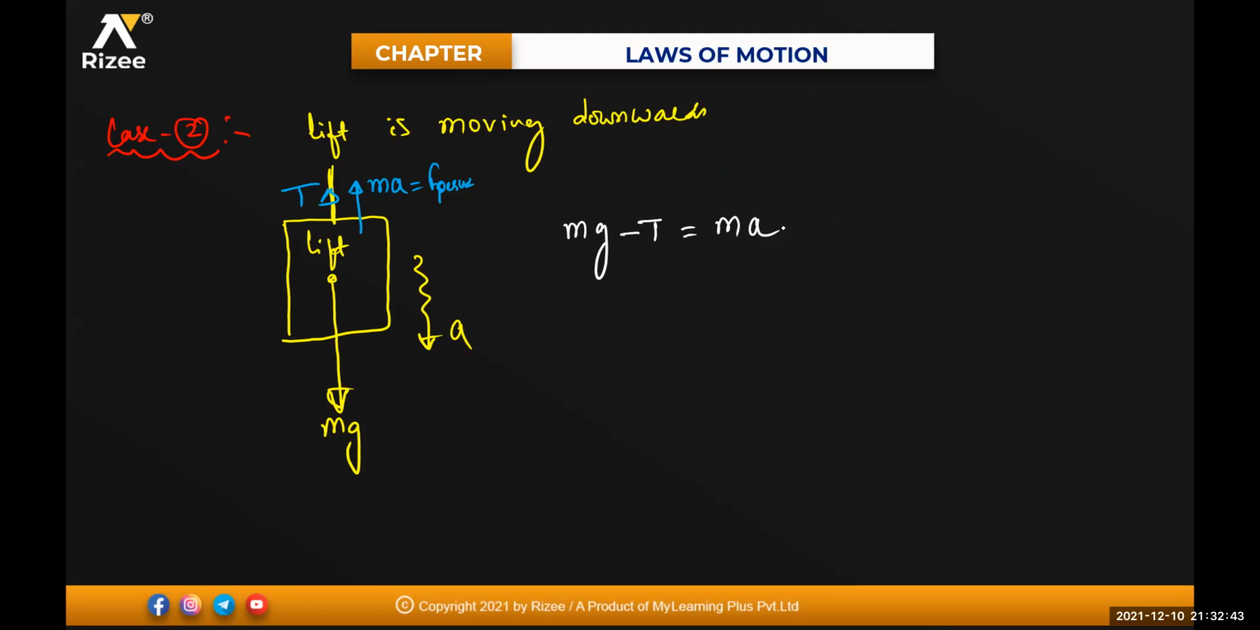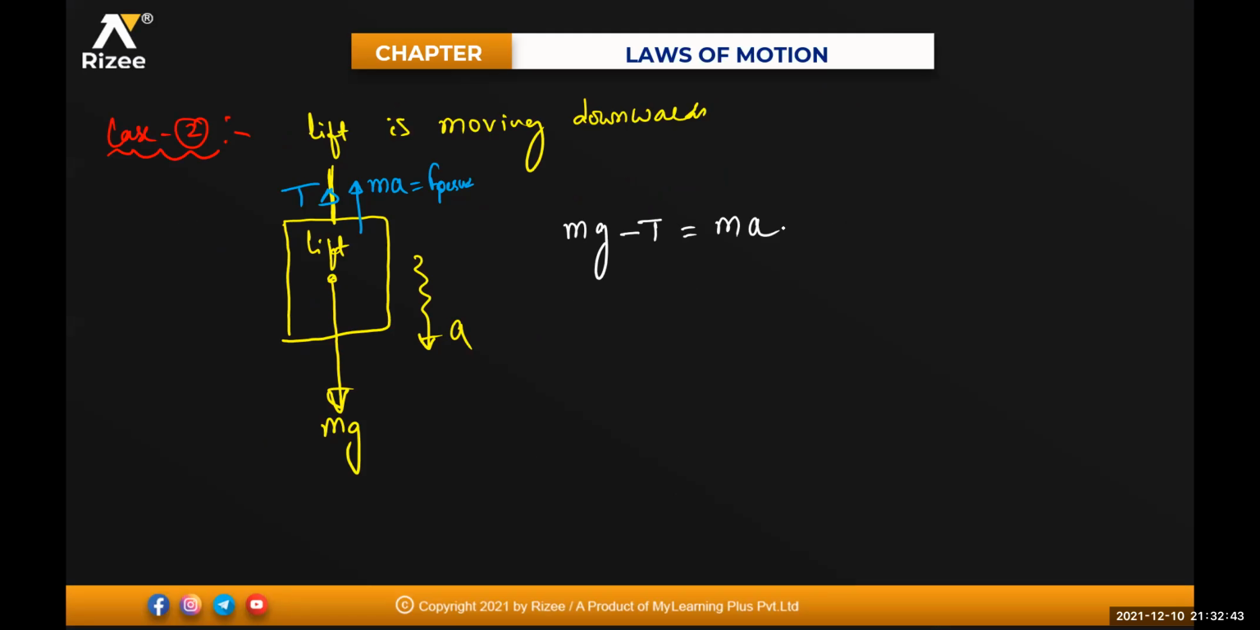Yes, sir. The body is moving in the downward direction with mg. The opposite force on the lift is T, and m into a is the pseudo force. Now tell me, what is the tension? This is mg, which is positive, so minus m into a, and minus T will go here and become T. So m will be common: g minus a will be equal to T. So tension will be equal to m into g minus a when the lift is moving in the upward direction. Is it clear for everyone?